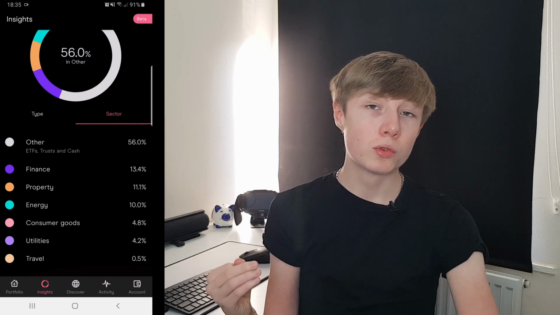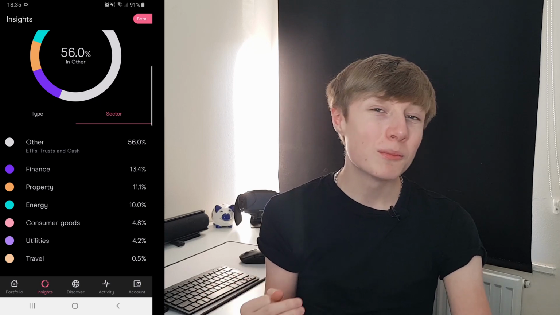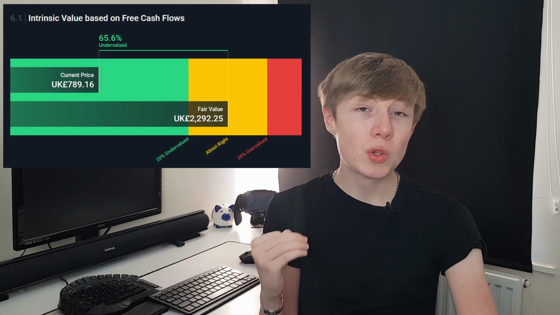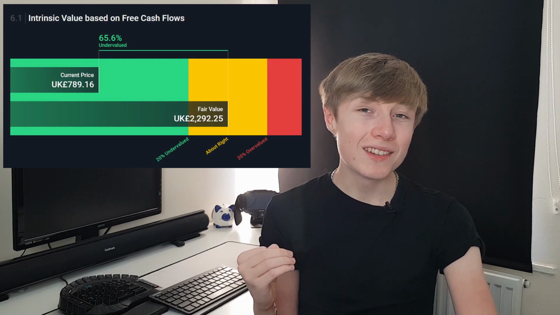Interestingly, using Simply Wall Street, I've tracked my portfolio and it says my fair value of all of the stocks I've bought combined is actually £2,200. And considering that I only have about £600 invested, that's quite impressive. That means that I've got a very good value on my investments, and hopefully in the future it will at some point see that value. However, I shouldn't expect this in the near short term, as the markets could be down for a while, and also the markets don't always reflect a fair price. It's just nice to look at to see the fact that my investments would be valued higher by analysts.